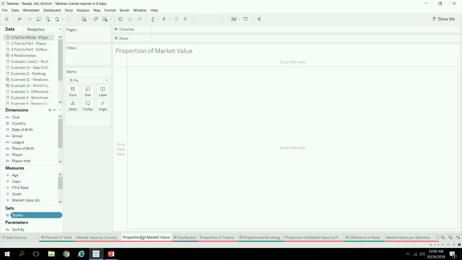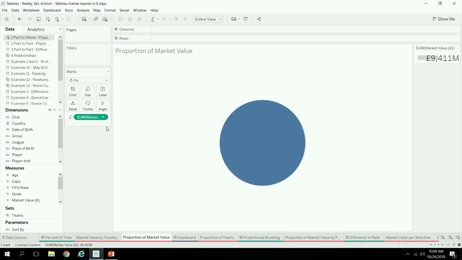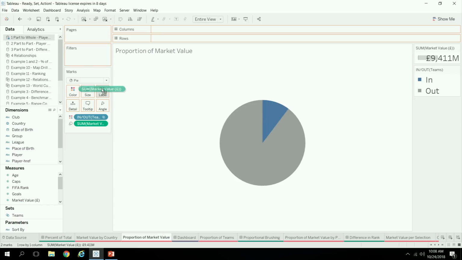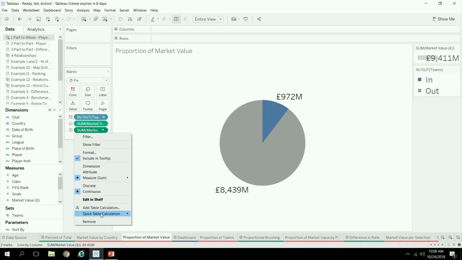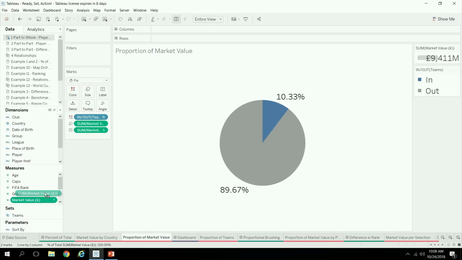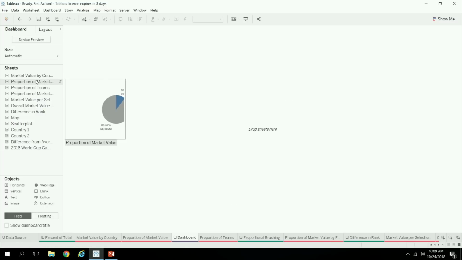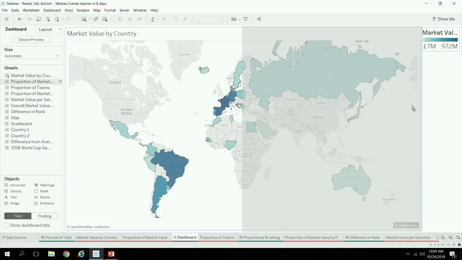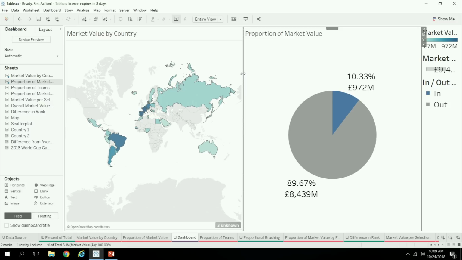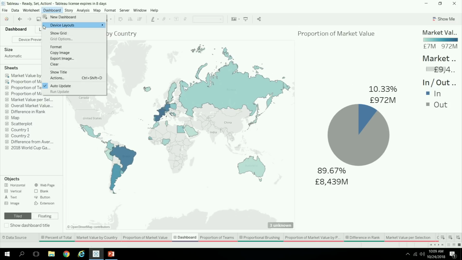OK, so now I'm going to use that in another visualization where we look at the market value split out by teams. And then we'll go put this on label and add a % of total and put this one on our label as well. So far, this is something you can do in Tableau today. So now let's bring these views together. And so this is the point where we're going to set up the action.